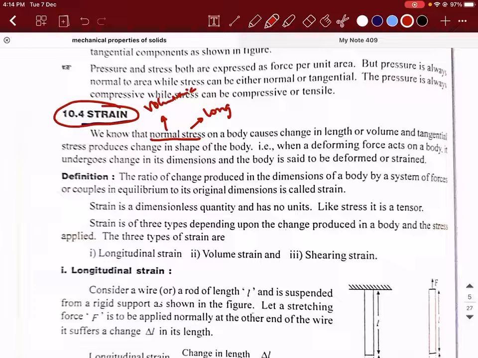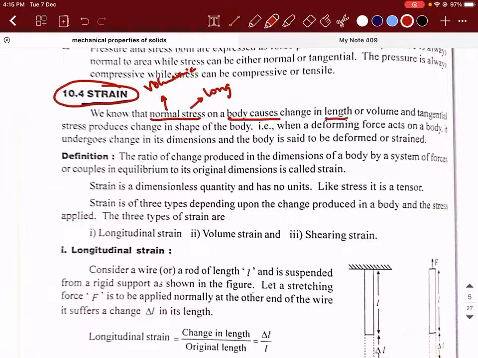Right. So we know that when normal stress acts on a body, that can cause a change in dimension of the object. When I say dimension, here the dimensions we are concerned about are length and volume. So it changes the length or volume, and tangential stress will change the shape of the object itself. In the case of normal stress, there will be no change in shape of the object. The object will still have the same shape because equal forces are applied from all directions.